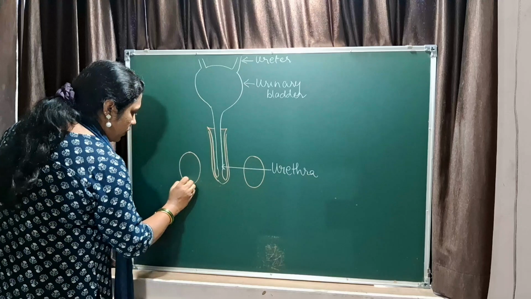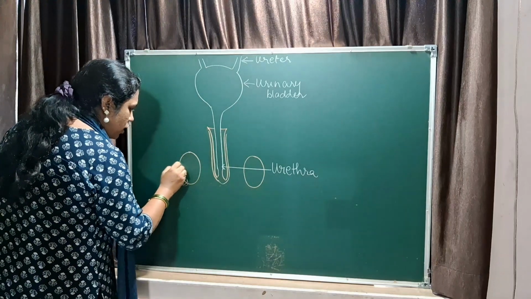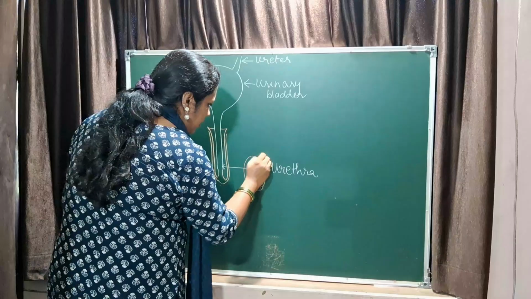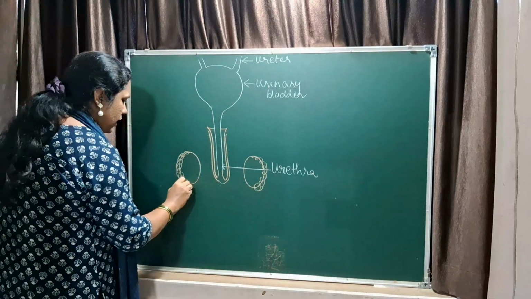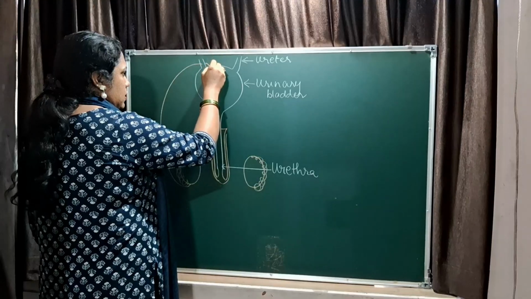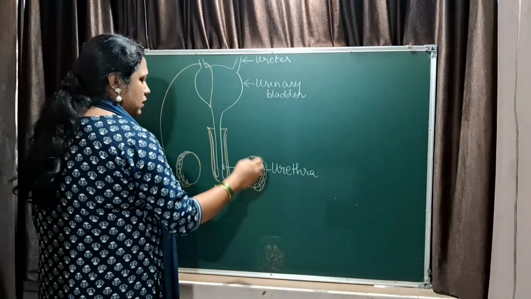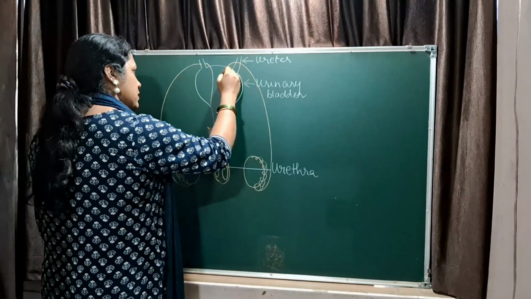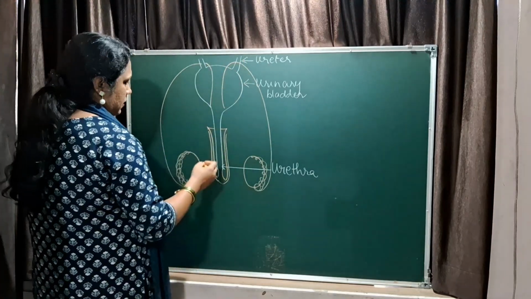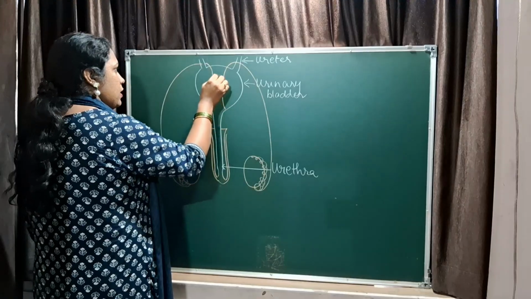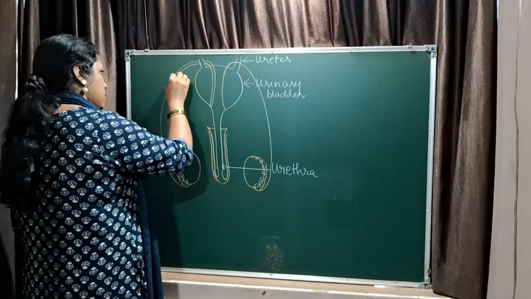Now here you have got a coiled structure which is called epididymis, and then you have the vas deferens, that is nothing but the sperm duct. It is a tube-like structure.